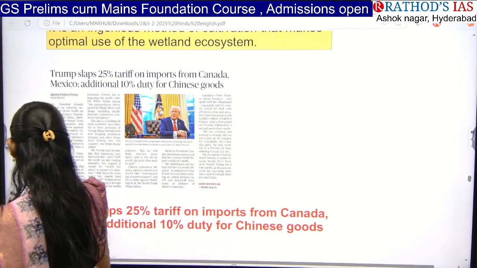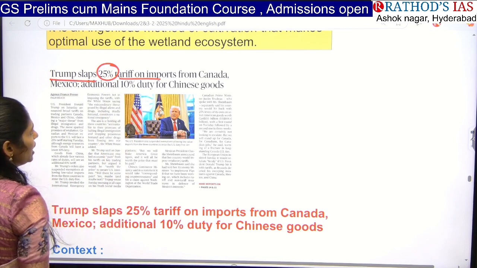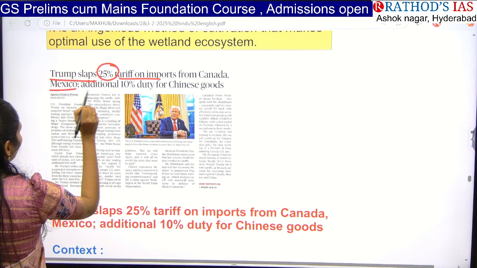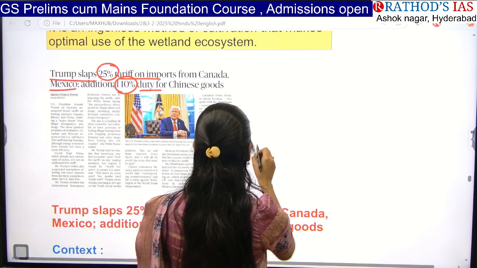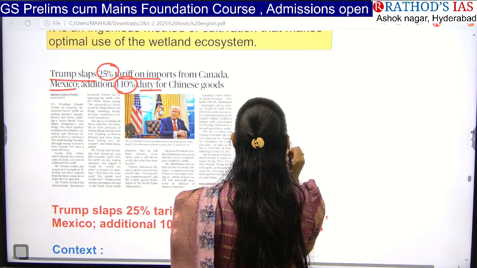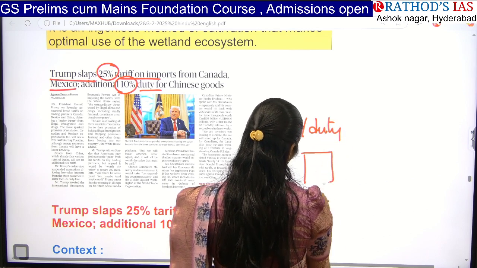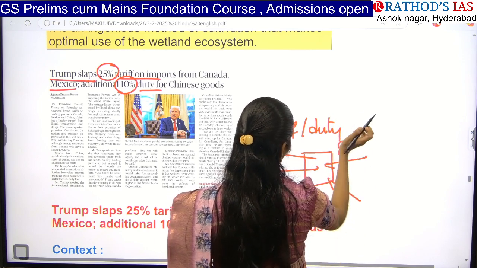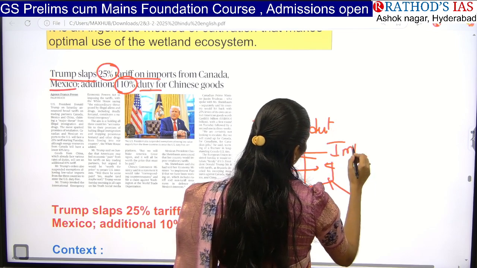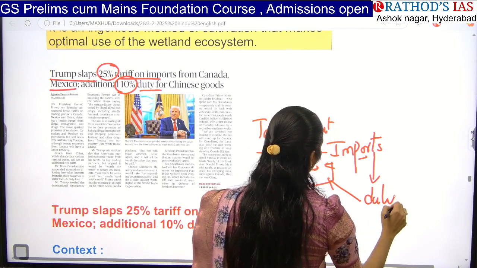Okay, so your title says that Trump slaps 25% tariff on imports from Canada, Mexico, additional 10% duty for Chinese goods. So this article is talking about tariffs. Tariffs are nothing but duties. So here we have America, and from different countries it is getting goods. That means imports. So on imports into the USA, they impose a duty that is called import duty.